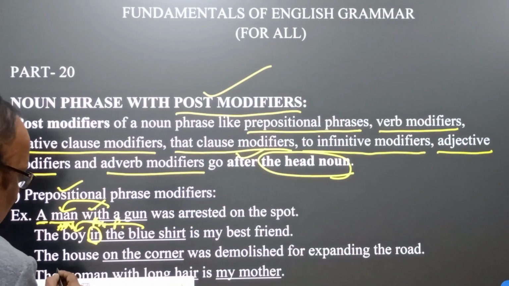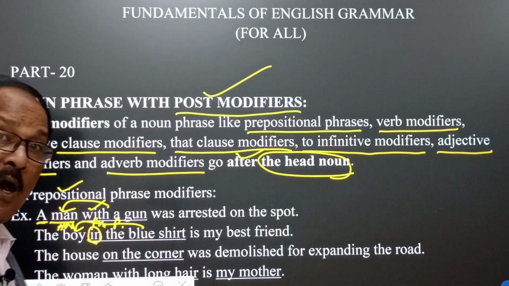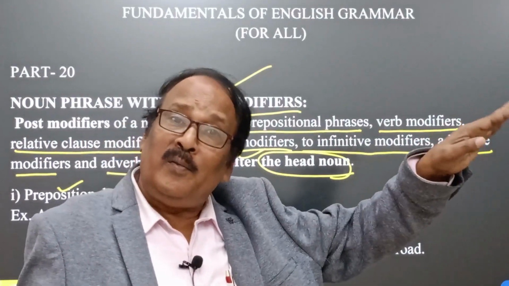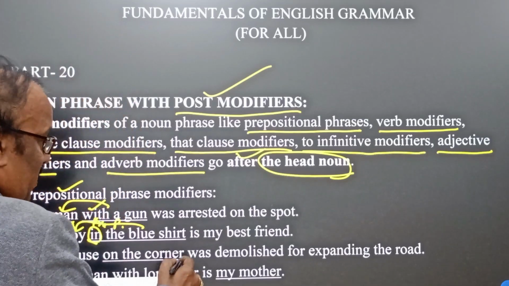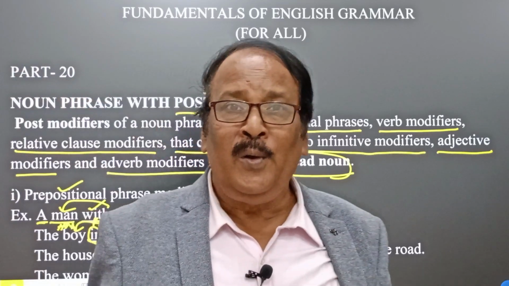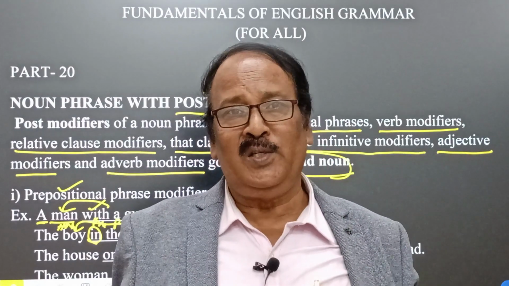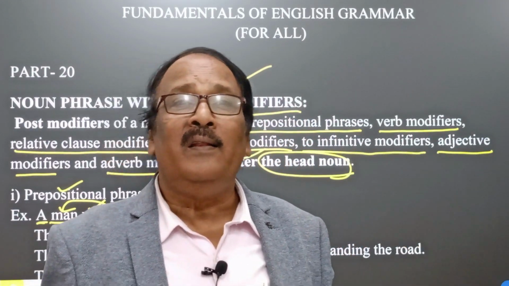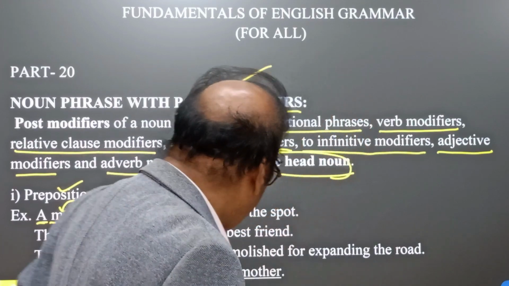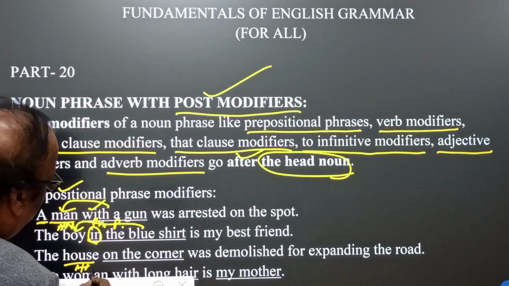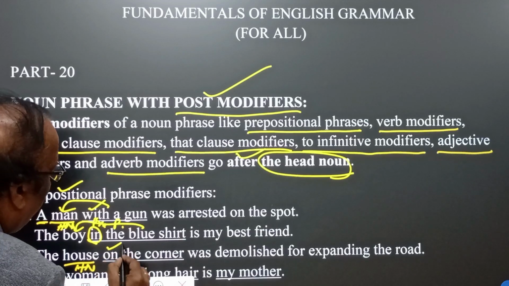The house on the corner, the house that you see on the corner of the street, was demolished for expanding the road. This is government policy, and according to the instruction of the government, the house has been demolished. Here the house is the head noun, and on is the preposition.